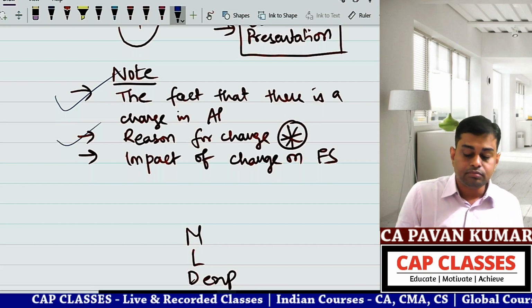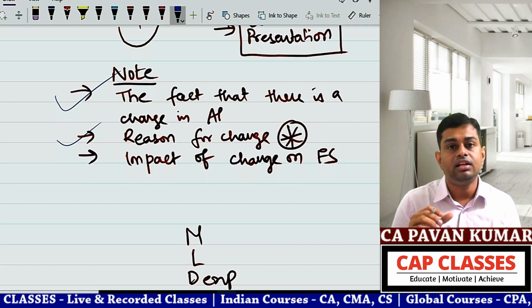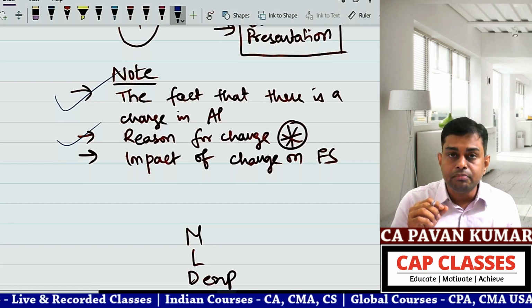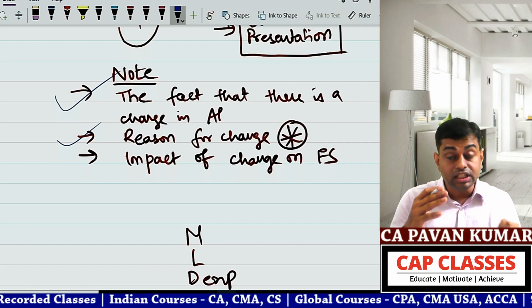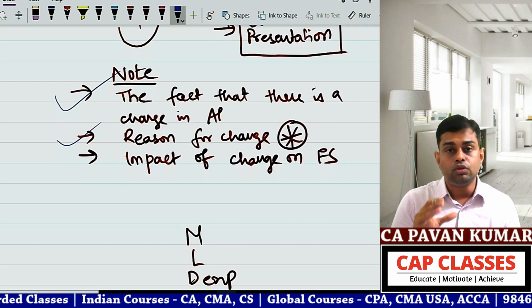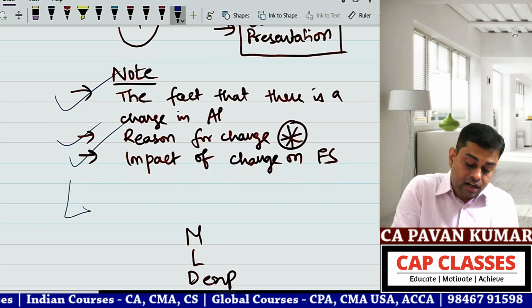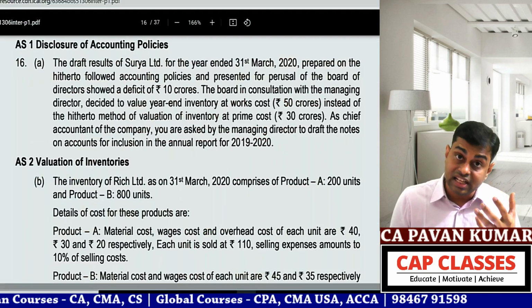Because of which 30 crores inventory is valued at 50 crores, so the profit of the company increased by 20 crores. Your answer is correct and you got 4 marks. Congratulations. This is very important. This might come in the exam.